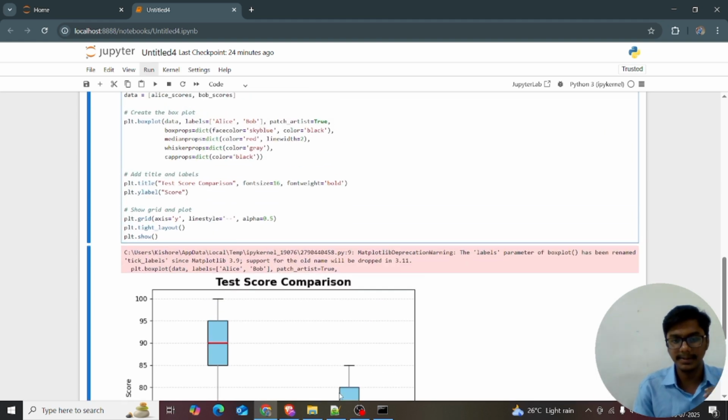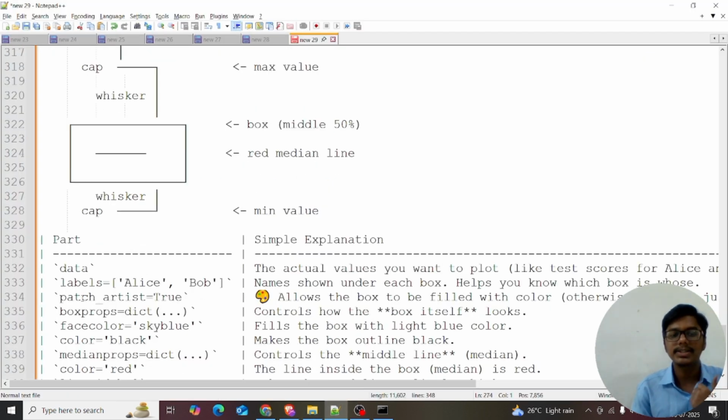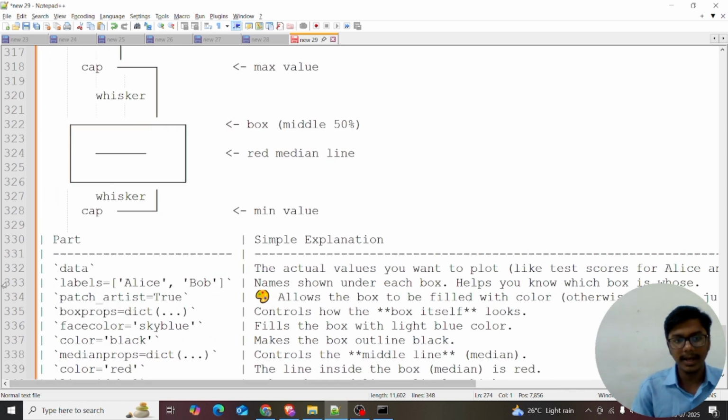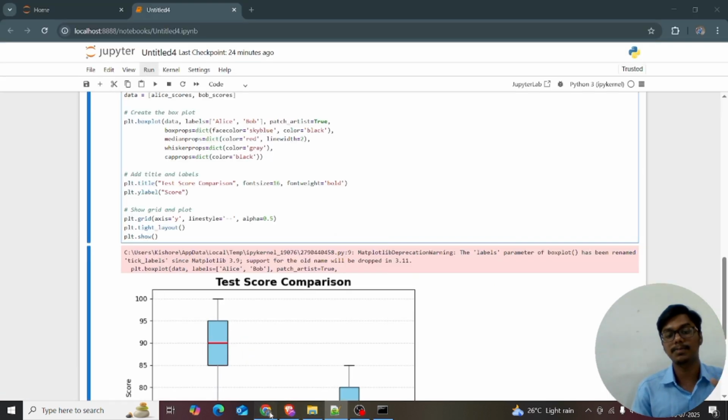Now I'll explain the patch artist. Patch artist equal to true allows the box to be filled with color. Otherwise, the box would be empty. If you want to fill the box with colors, you give patch_artist equal to true. These are the parameters inside the boxplot: data, labels equal to Alex and Bob, and patch_artist equal to true.